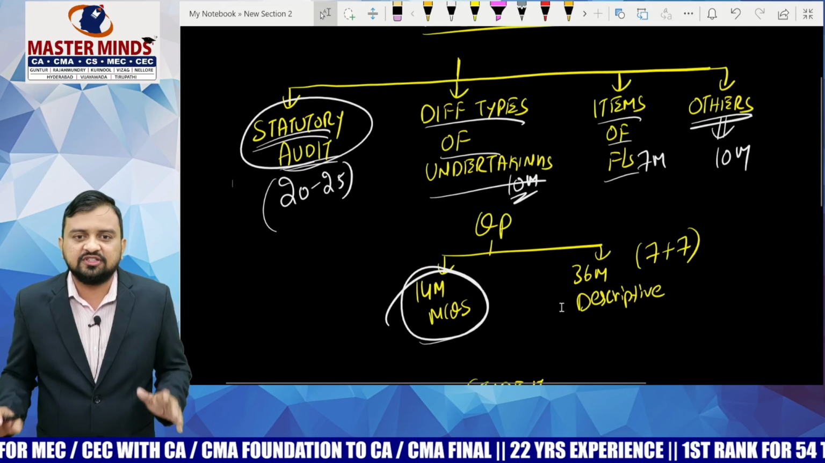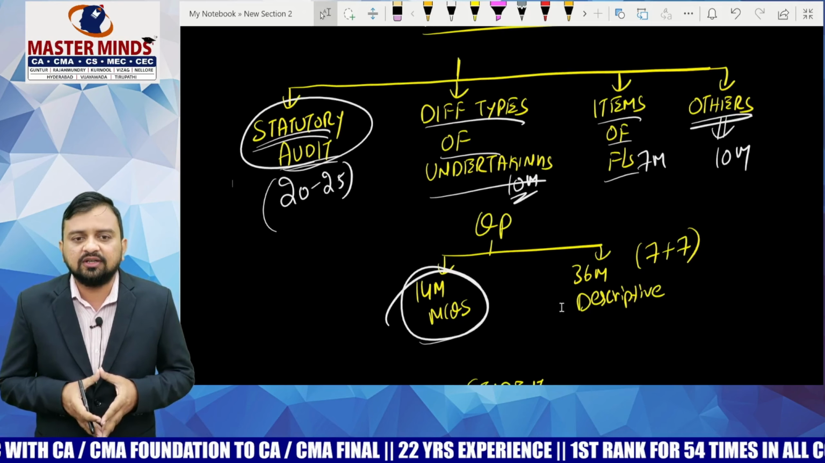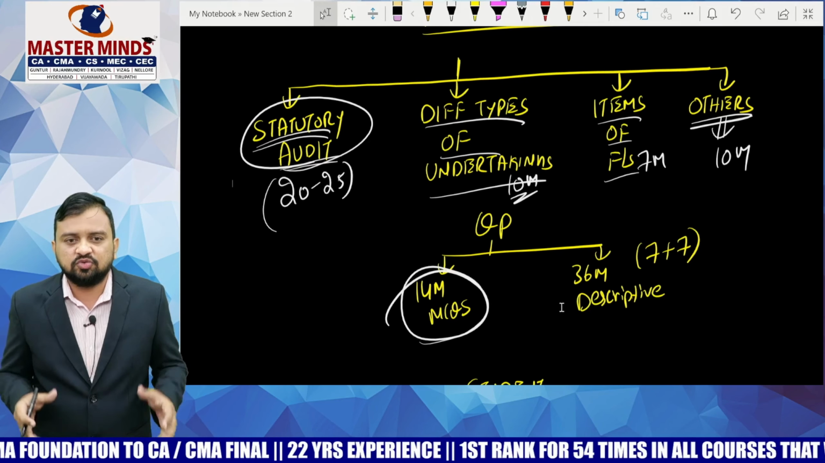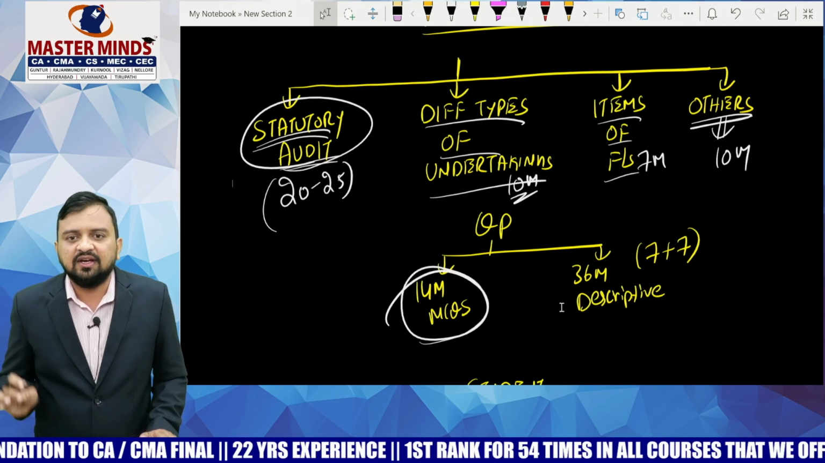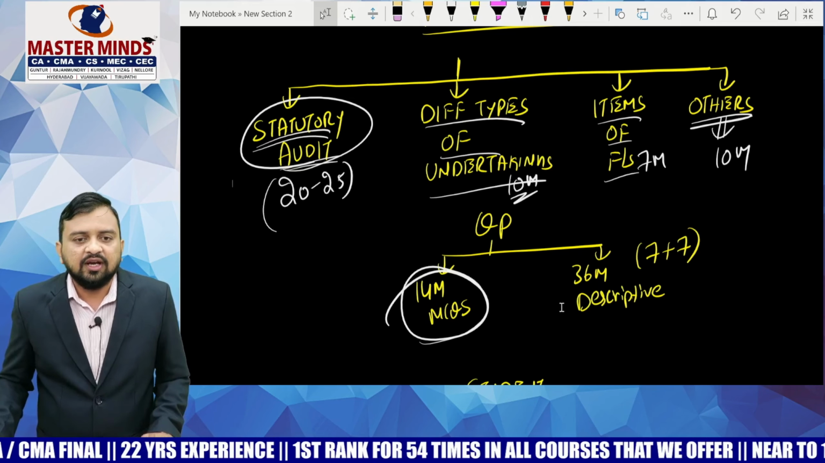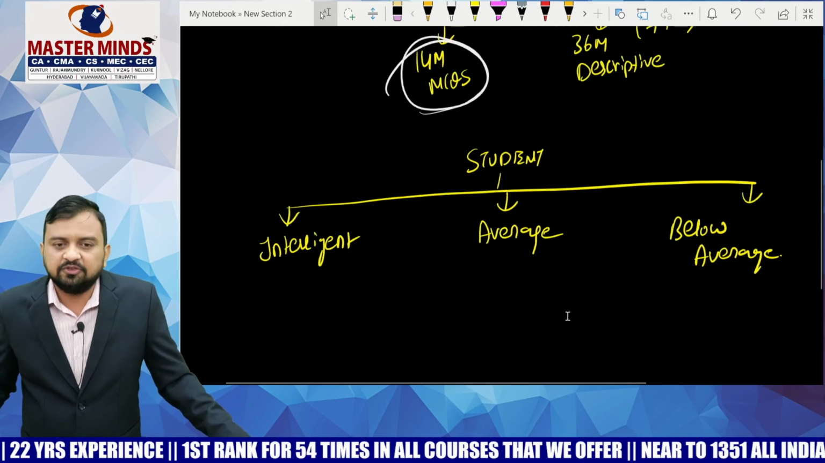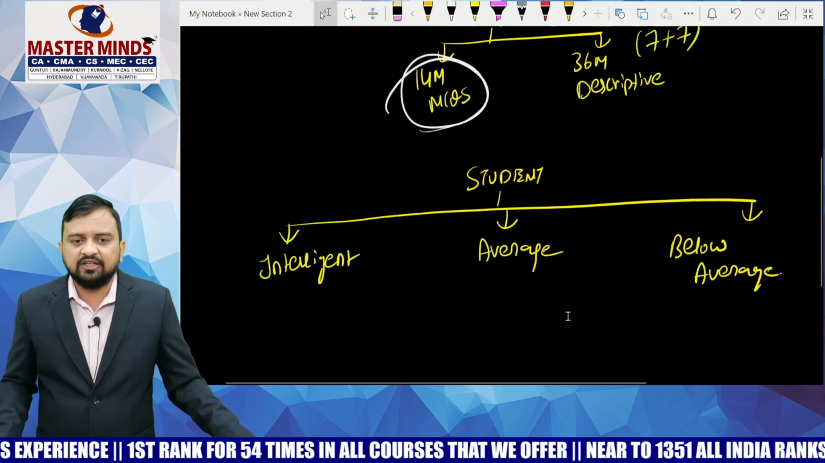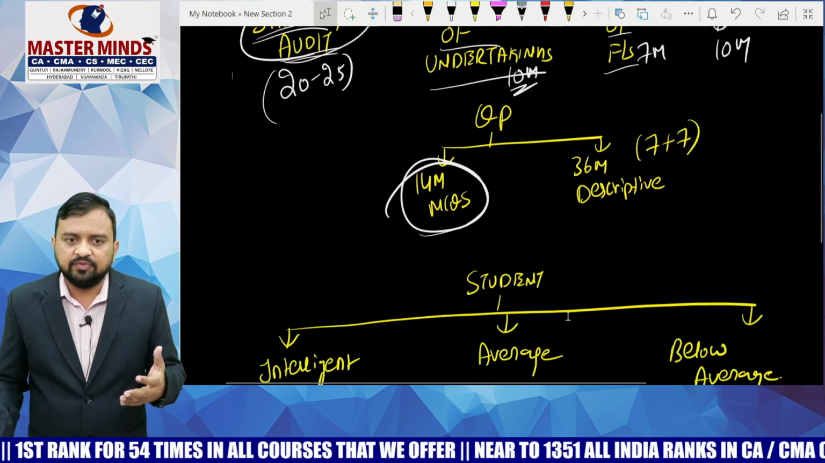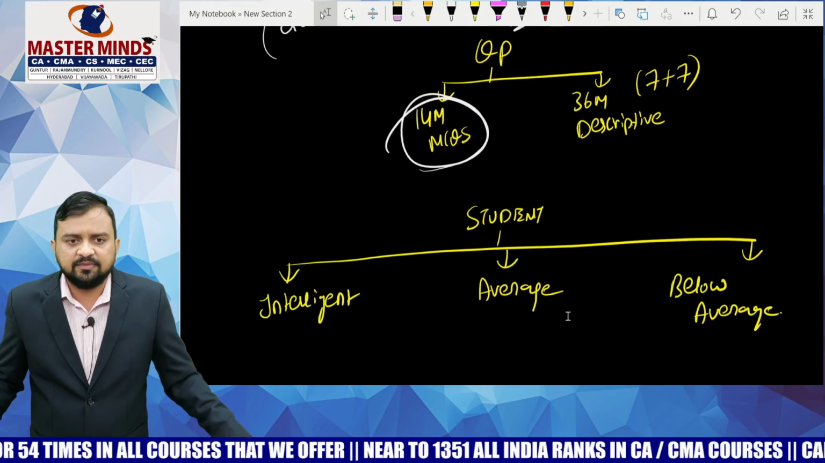Your strategy before the examination: give more importance to statutory audit, then audit of different types of undertaking, items of financial statement, just go through the different side headings, assertions, then all other chapters. If you have time, then you can go through the other chapters. Now the same strategy might not be applicable for all students. If you are an intelligent student, then obviously you will be able to complete all other chapters also.